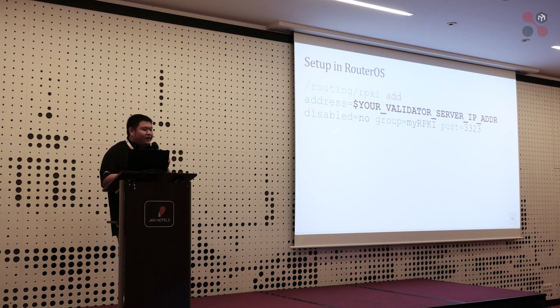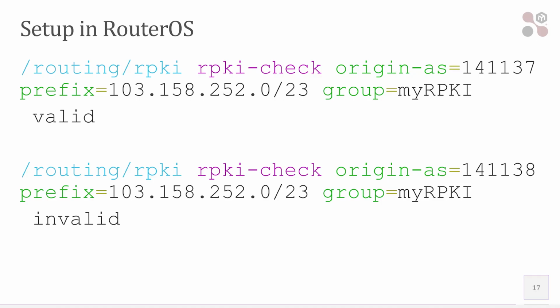You install the validator, and then you have the validation setup in the router, and then usually you need to wait a few minutes for the data to synchronize. You can take some coffee first, or have lunch first, and then when the data is already synchronized, you can try to check like this.